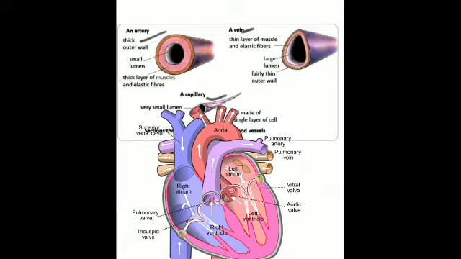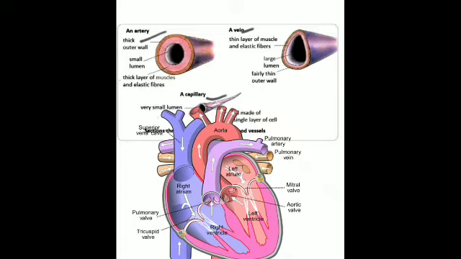Then veins are blood vessels that carry blood from the various parts of the body back to the heart, and they don't have such elastic and muscular walls. They have thin and less elastic and muscular walls, and blood flows with low pressure, and they are superficially visible under the skin. So the largest veins in the body are the superior vena cava and the inferior vena cava, and the largest artery being the aorta.